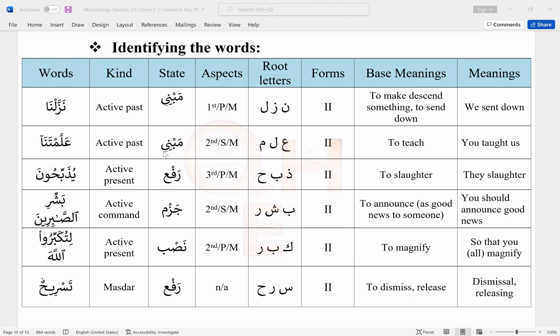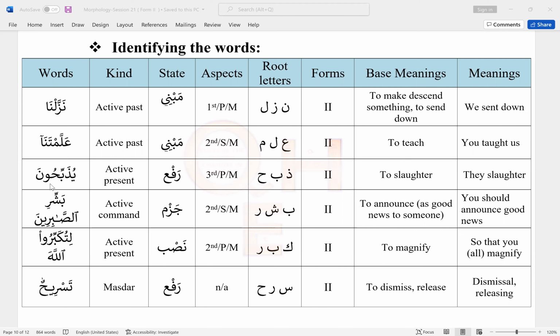So what will be the doer? Second person singular male. And the root letters are ain, lam, mim. If you go to the dictionary for Form 2, it means to teach. So who is the doer over here? You, right? So you, a singular male, you taught us. This noon, this dhamir, is us.